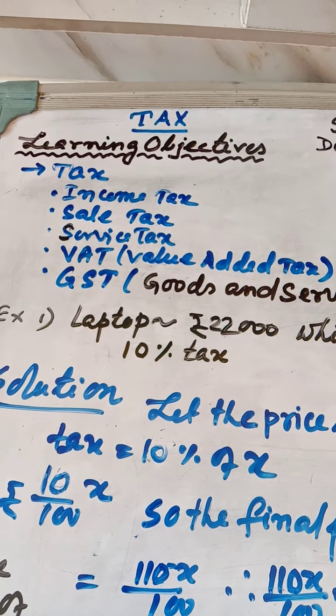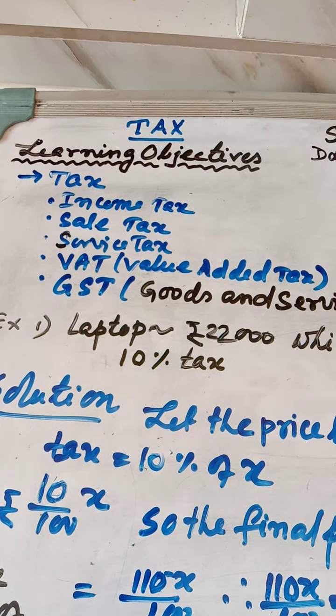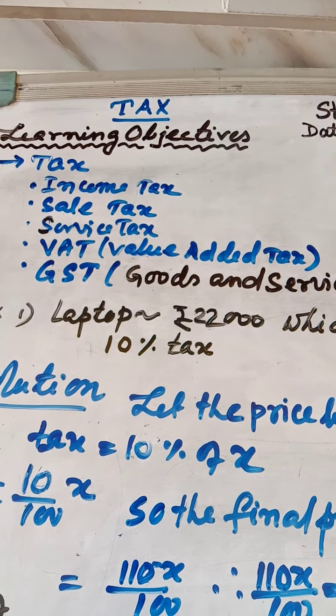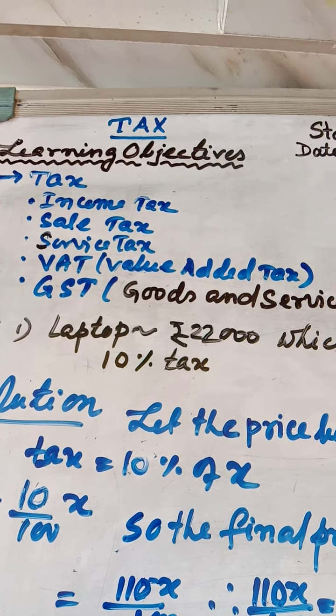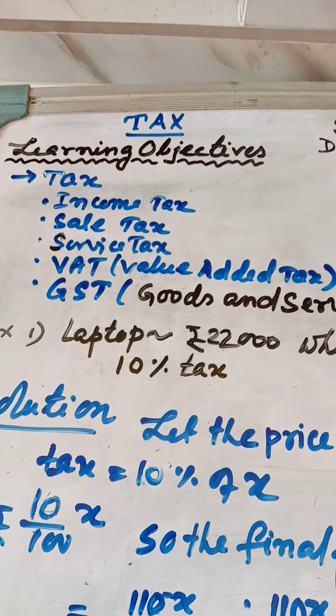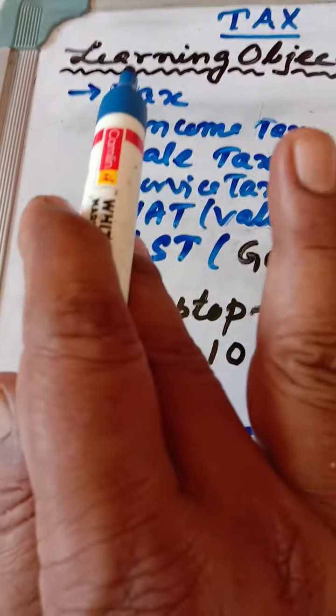The government charges some amount on income, on selling, on goods and services, and that amount collectively is spent on public welfare. Could you understand? That amount is called tax.